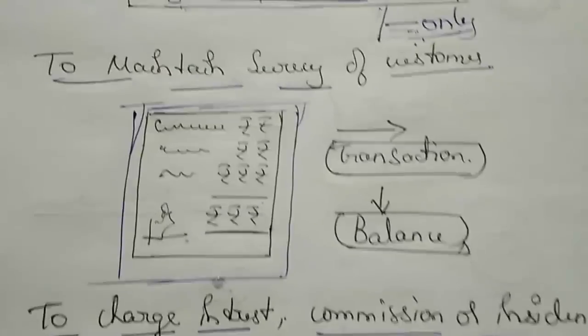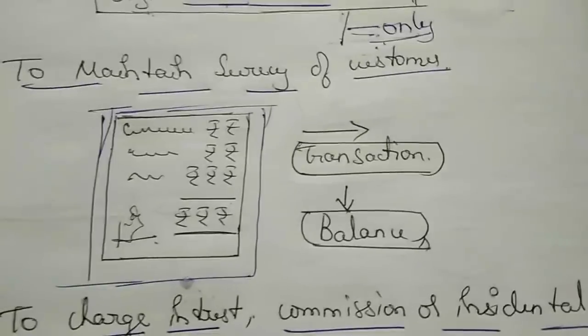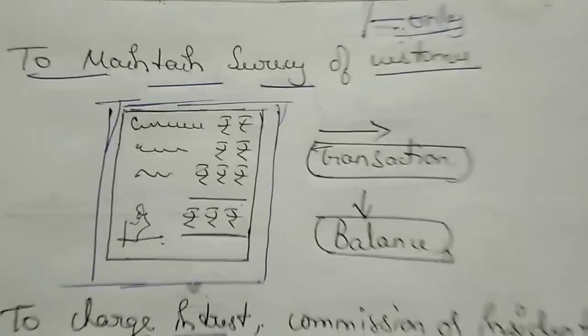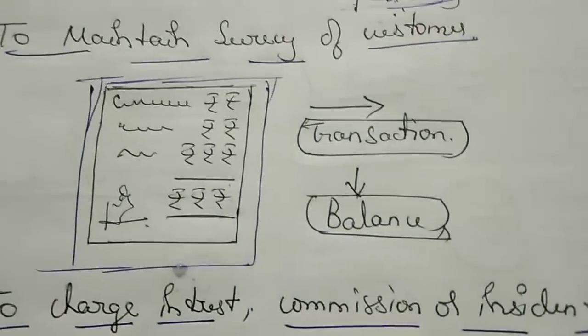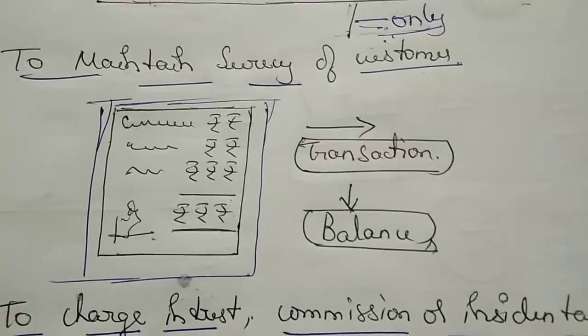Then protecting national interests: if I have come from another nation to harm your country, they can see my personal transactions. Then protecting bank interests, and implied consent of the customer.